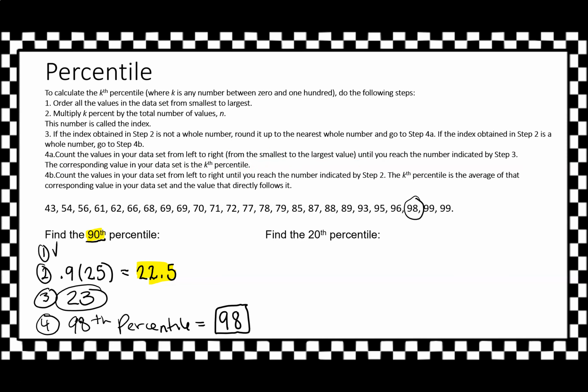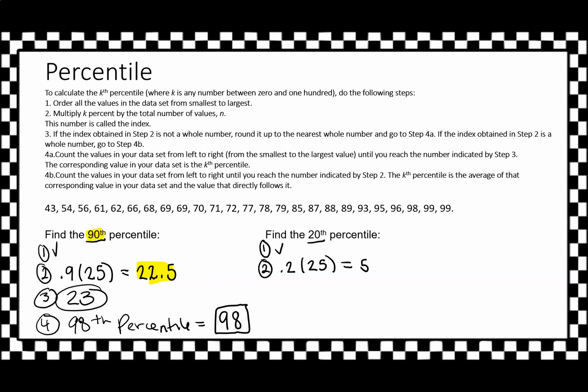All right. Well, we've already ordered the values from smallest to greatest, so we're done with step 1 here. Step 2 says to multiply my percentage, or K, 0.2 by 25. And here, I'm going to get a whole number. I actually get just plain old 5.